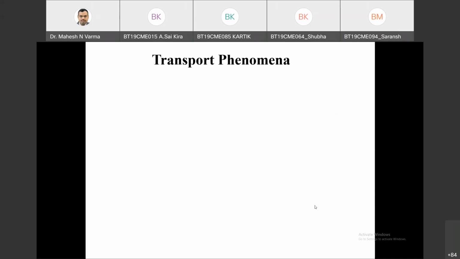Okay. So yesterday we had just an introductory discussion about transport phenomena. And today we'll start this subject, transport phenomena. We'll start with a basic fundamental property, which is called flux. And you will see that this is the backbone of any transport process, flux.